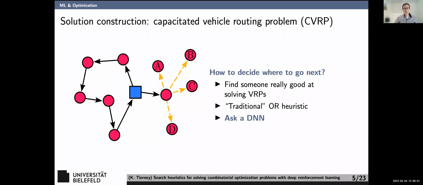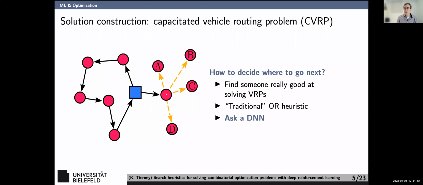Okay, so let's think about how to construct a solution and where we can use machine learning to help us. If we're solving the capacitated vehicle routing problem, and I'm going to assume that everyone knows about it, our goal is to decide where to go next. So if I have a partial solution here, and I have a node here, I have to decide where do I go next, right? I have three basic options. I find someone really good at solving VRPs. There are a lot of people who can do this, dispatchers at a lot of companies, and they're pretty good at it. You could go find one of those people and ask them what to do next.